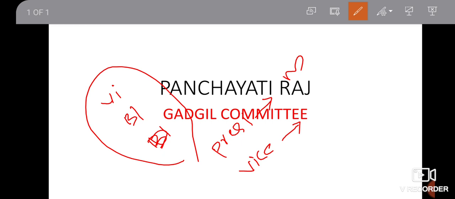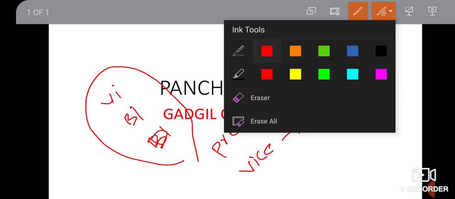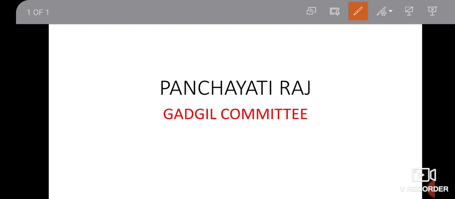Then the fifth point is that reservation should be provided for SC, ST and women. In case of reservation, different states have different criteria. Sometimes they give more reservation for women and also more reservation for SC and ST. There are no specific numbers given, but it is said that reservation must be given for SCs, Scheduled Tribes as well as for women. Okay, so this is also one of the recommendations of the Gadgil committee.